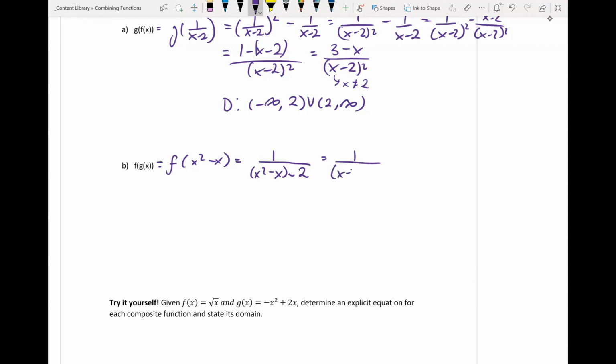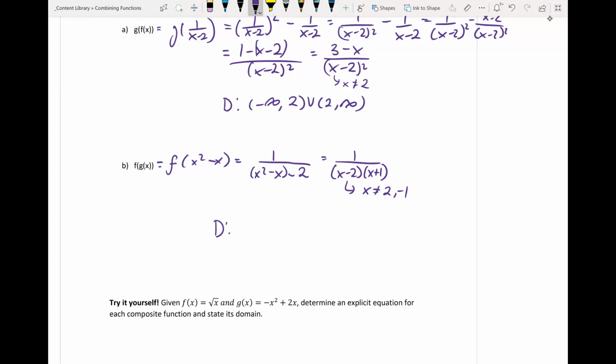So that's going to be (x minus 2)(x plus 1). All right, so we have two non-permissible values, which is located at x equals 2 and x equals negative 1. So we can't have x to be 2 or negative 1, or else we can get 0 in the denominator.